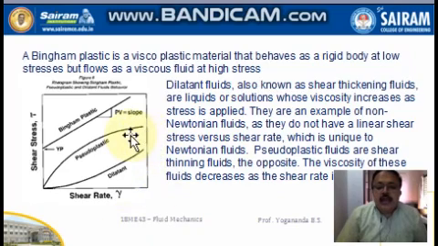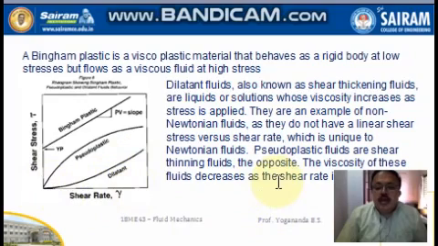So dilatant fluids. They are shear thickening fluids. They are liquids or solutions whose viscosity increases as the stress is applied. So that is dilatant fluid. That is shown here. That is, viscosity increases as the stress increases.